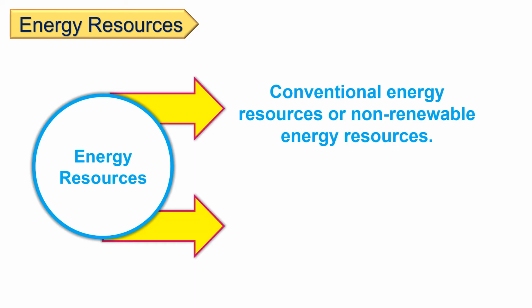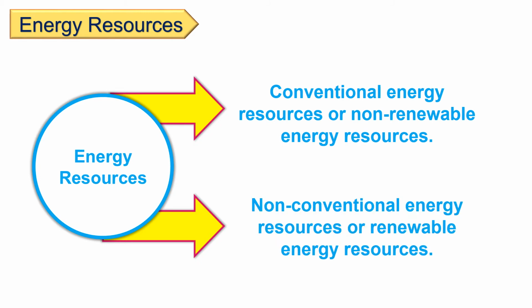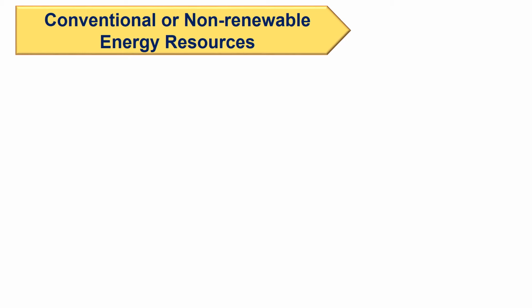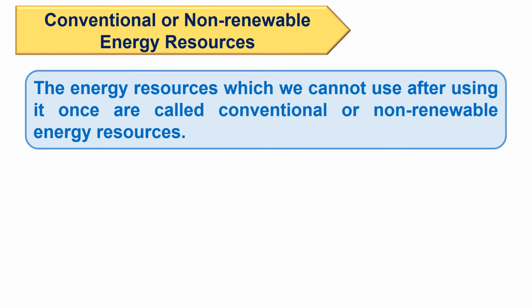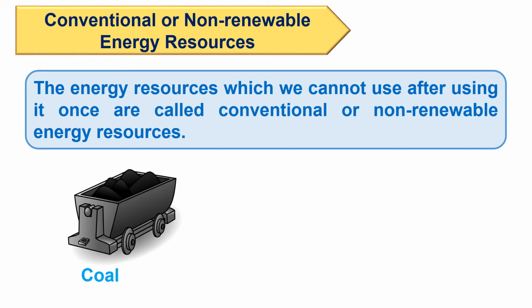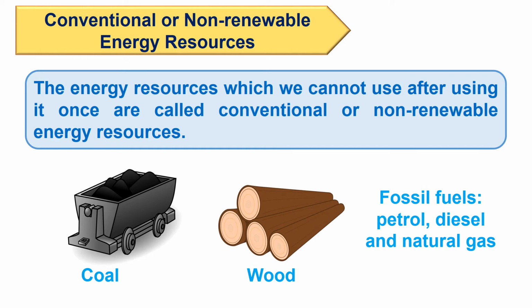The energy resources are of two types: conventional energy resources or non-renewable energy resources, and non-conventional energy resources or renewable energy resources. Let's see both the energy resources one by one. First we see what is meant by conventional or non-renewable energy resources. The energy resources which we cannot use after using it once are called conventional or non-renewable energy resources. For example, coal, wood and fossil fuels such as petrol, diesel and natural gas.